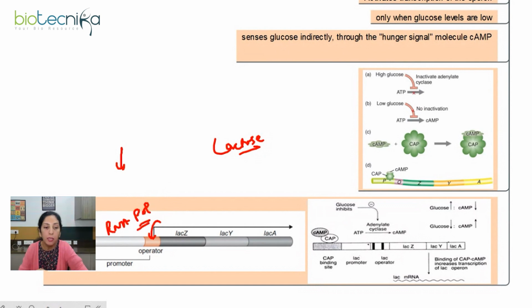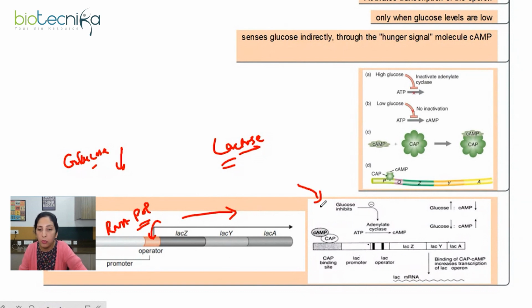So these 2 conditions should be fulfilled if the Lac Operon has to work. There are 2 ideal conditions: lactose should be available, and glucose should either be absent or present in very low concentration. In this way, these events support the transcription event, and these 3 structural genes will get transcribed.